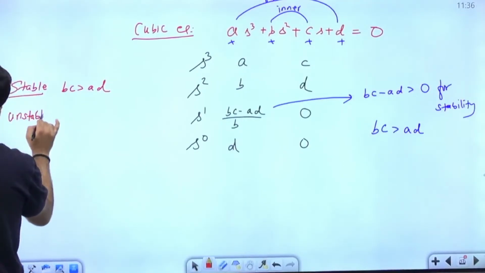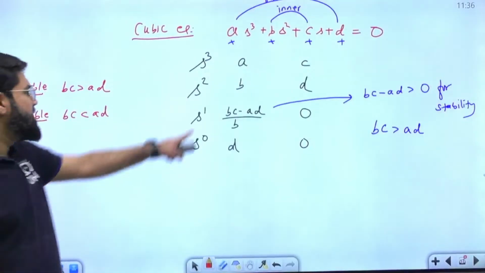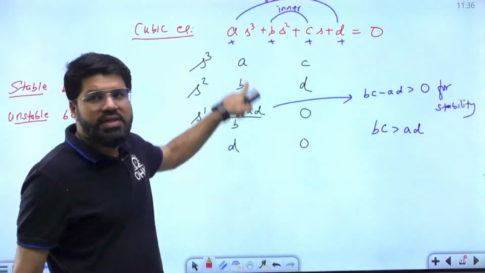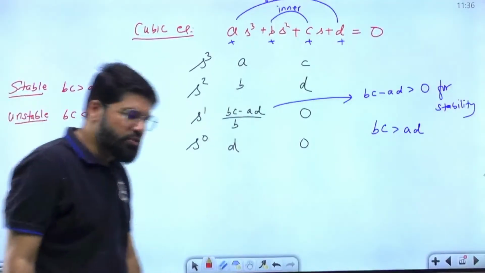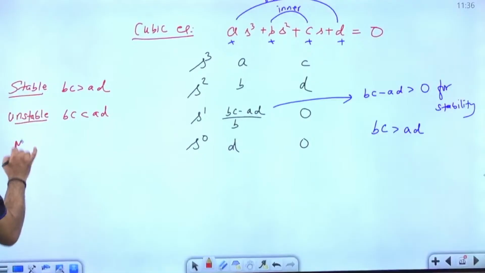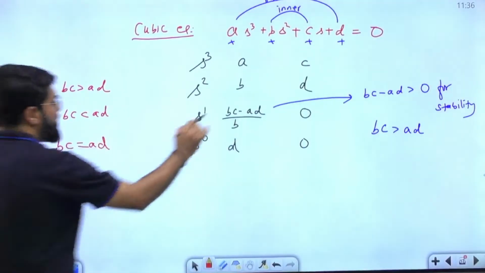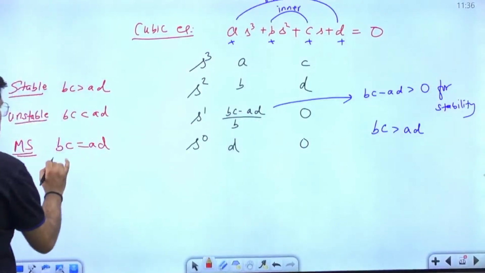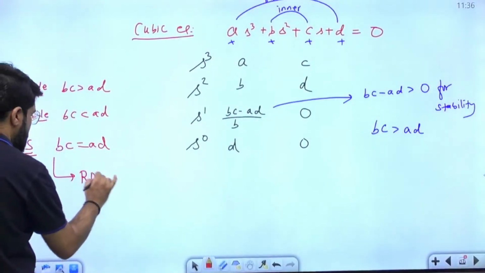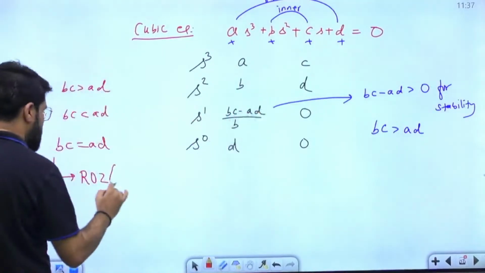So of course, if bc less than ad, then what will happen? If bc less than ad, this quantity will become negative, and sign change means RHP roots, and RHP roots means unstable system. The system will be unstable, and at the boundary the system would be marginally stable for bc equal to ad. But when bc equal to ad, you also get a row of 0. If bc equal to ad, s power 1 is a row of 0.